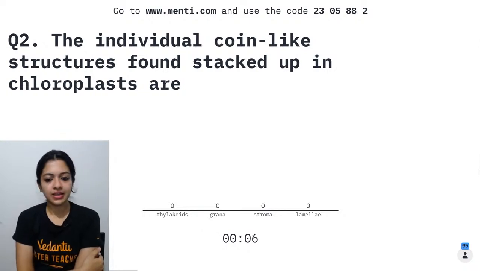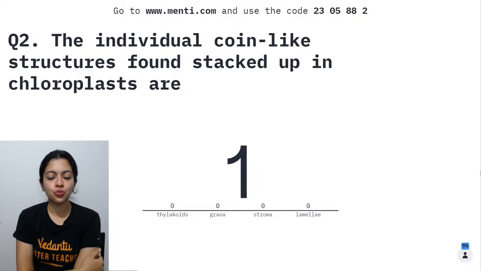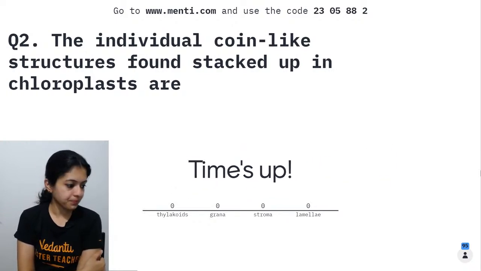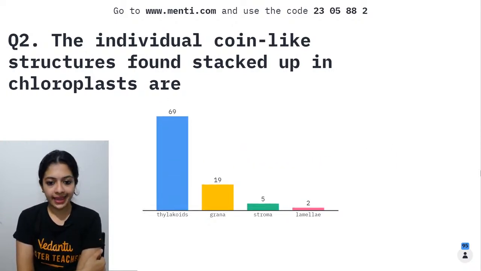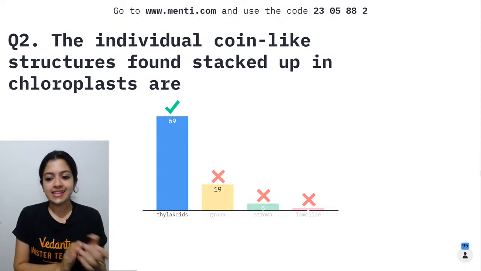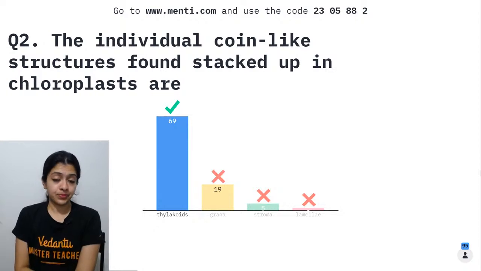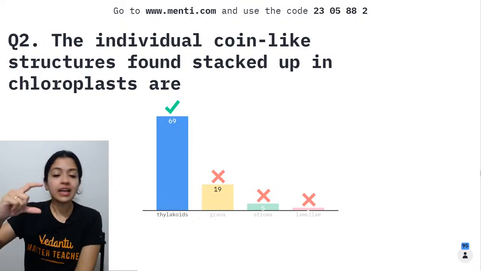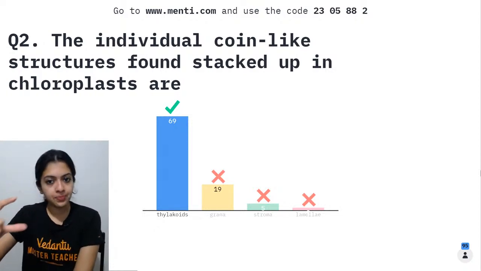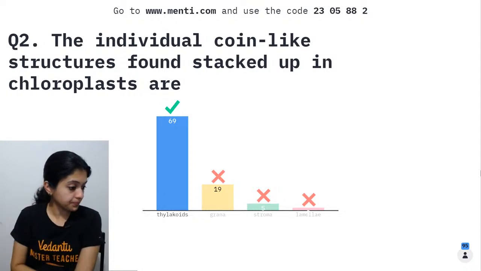Your last 3 seconds. 2, 1, and your time is up. Good job. This time, majority have got it right. 69 out of 95 people have got it right. Children, 1 granum would be a stack of thylakoids together. So, grana refers to many different stacks together.